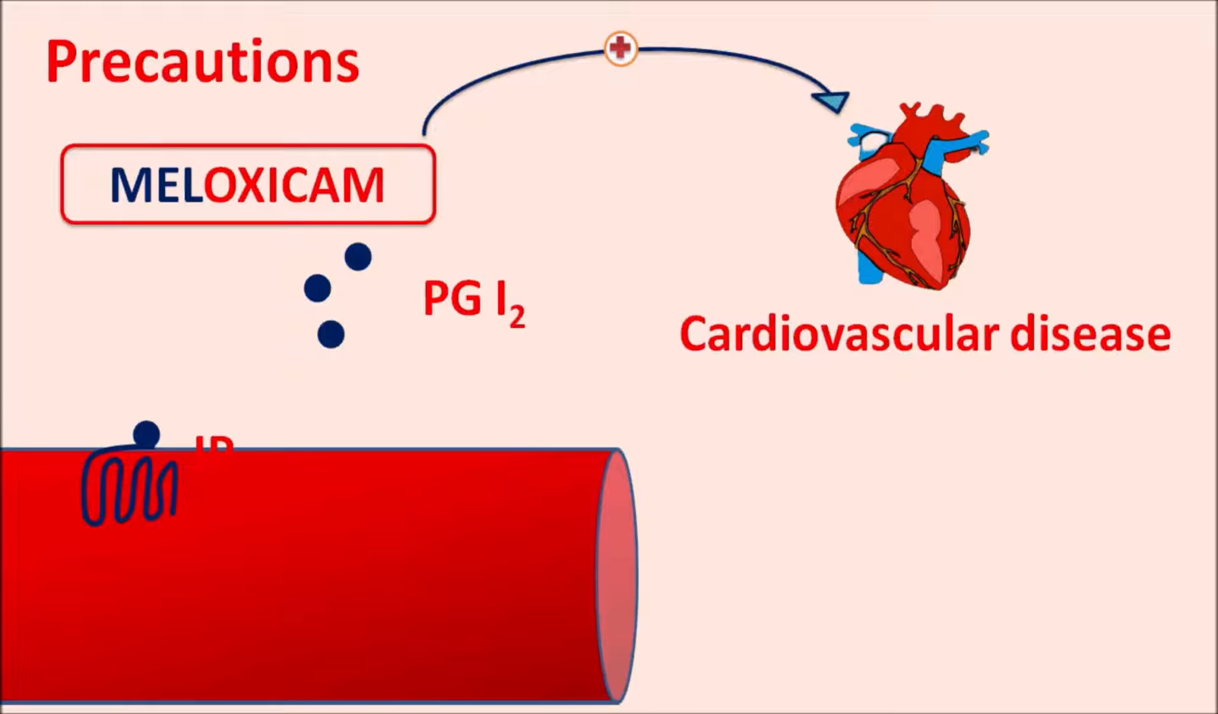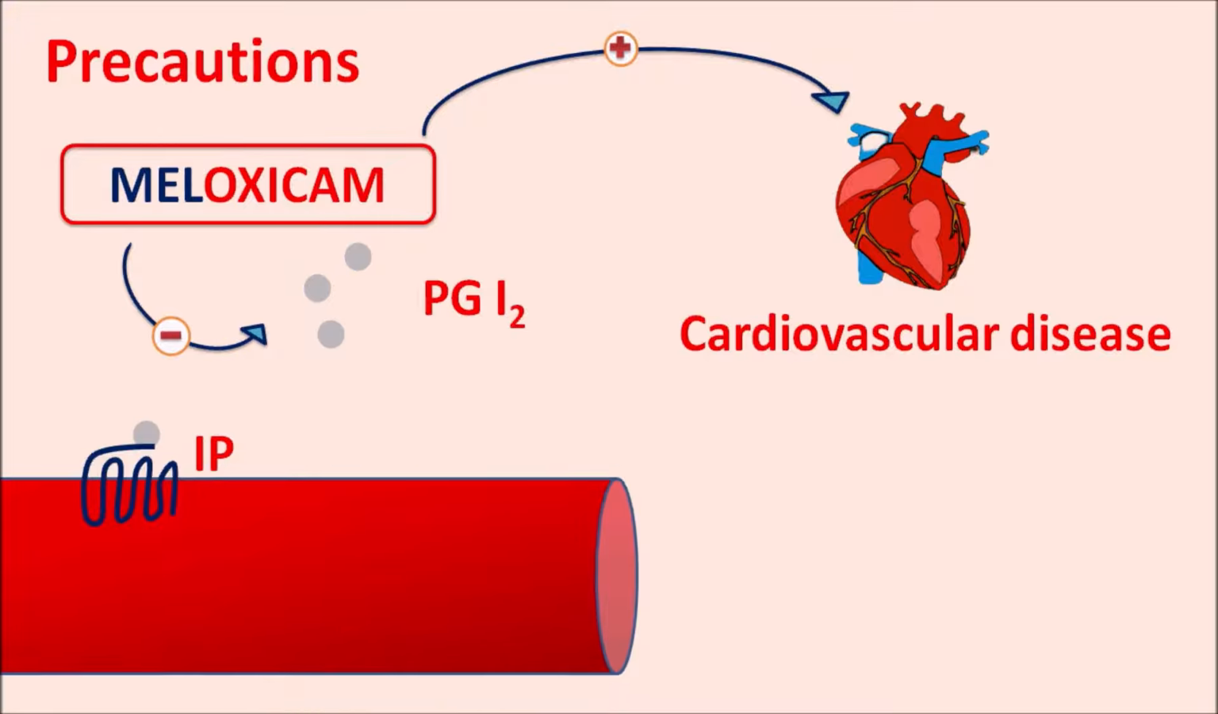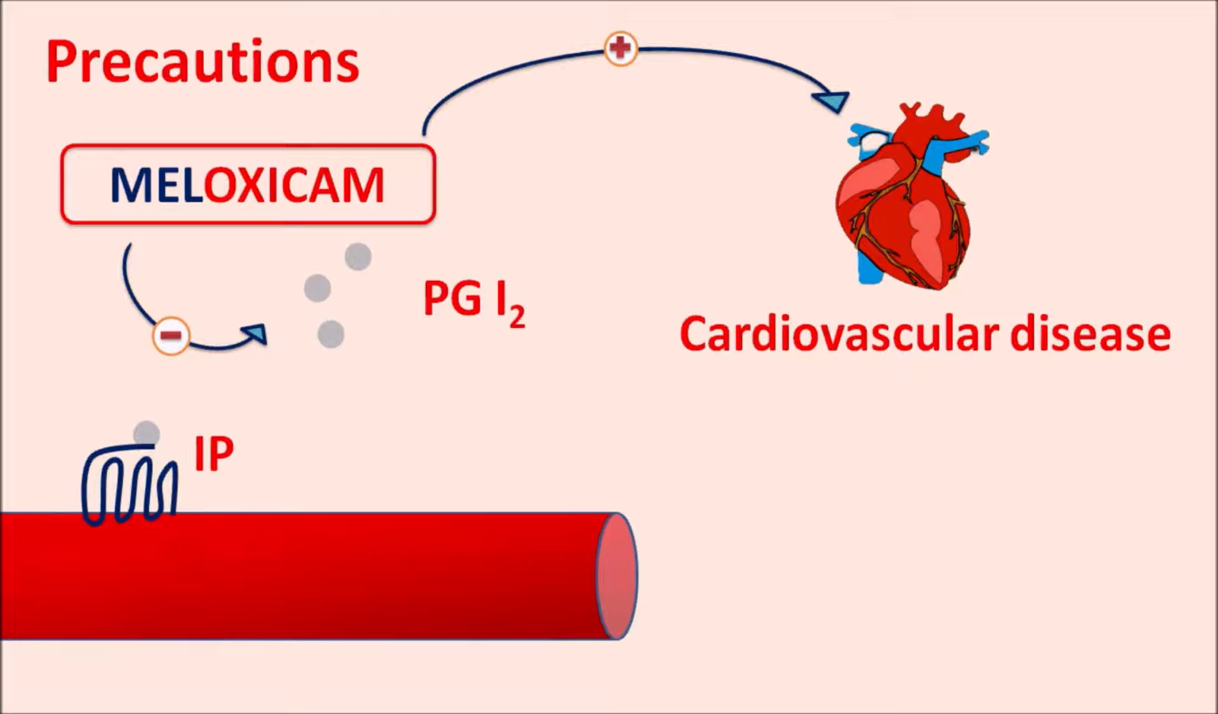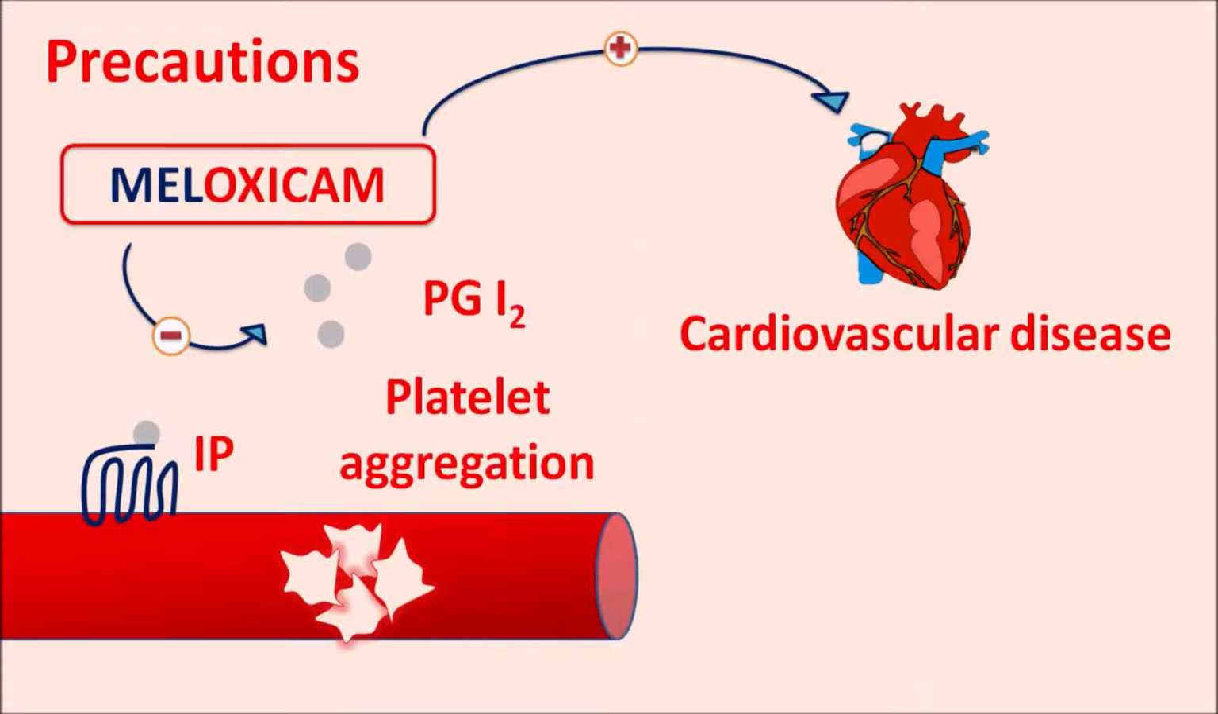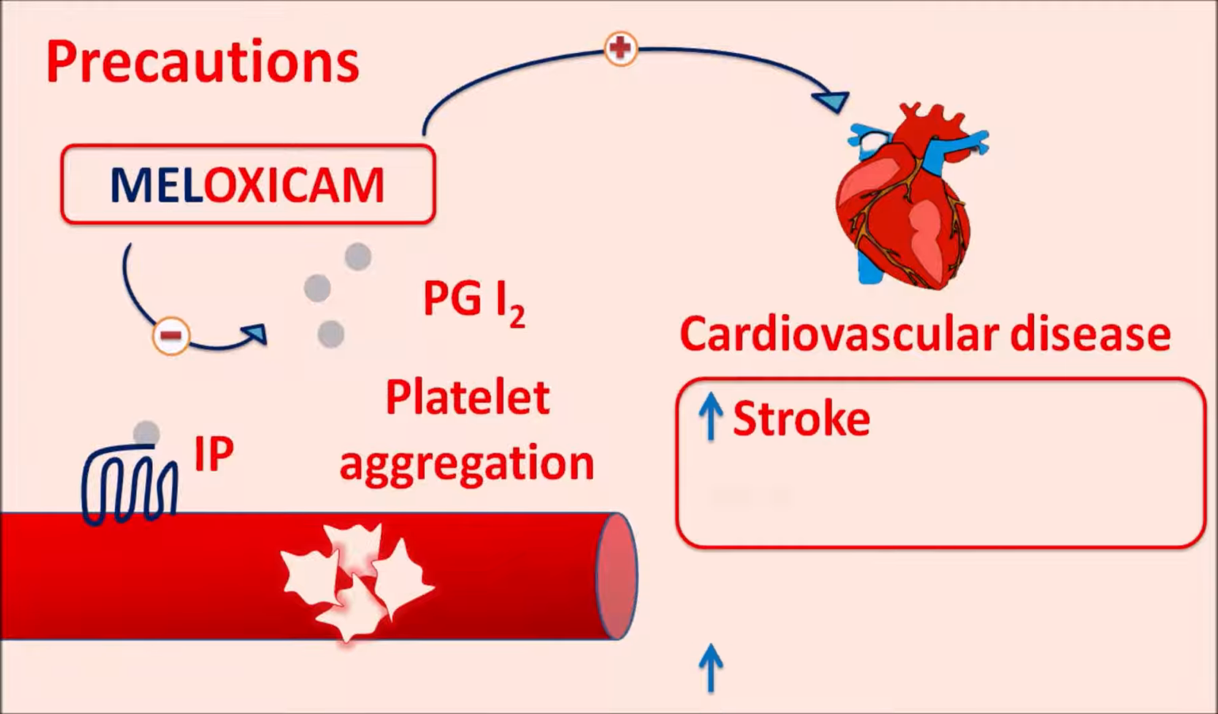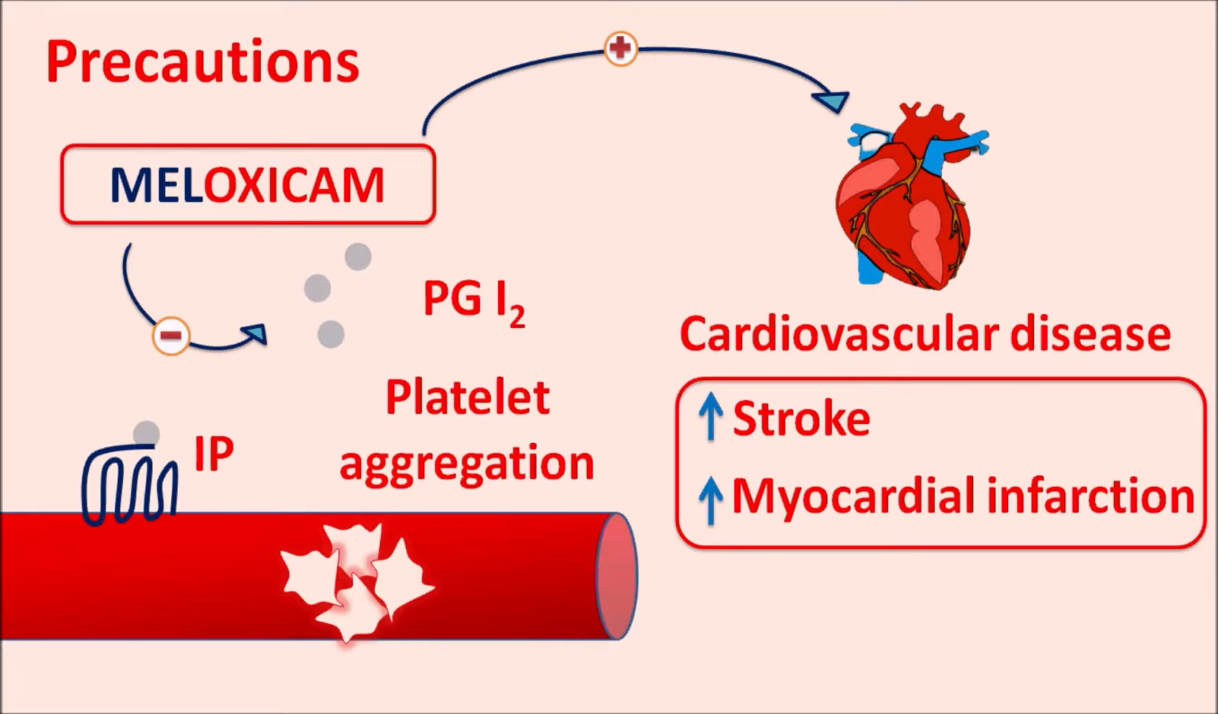But in presence of meloxicam, this PGI2 biosynthesis is going to be inhibited such that the PGI2 levels are reduced, which results in vasoconstriction. Now because of vasoconstriction, the platelets come nearer and they can be more aggregated. So meloxicam can increase the risk of platelet aggregation, which further increases the risk of stroke as well as myocardial infarction in the patients. So in patients with cardiovascular disorders, meloxicam should be carefully given.